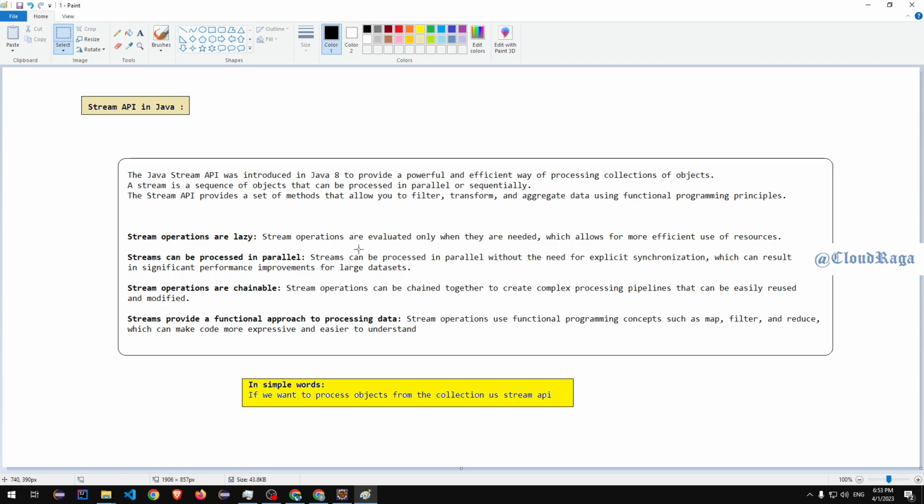If I have to write in my own words, I'll say: if you want to process objects from the collection, use Stream API. Okay, there's a typo there, it's "use". I'll fix it after this. But in simple words, if you want to process the elements of your collection, go for Stream. There are lots of useful methods which I will cover in the next videos. You will see that it's really efficient, and in one line of code you can do lots of amazing stuff. We will write lots of code using Stream API to make this concept much clearer.